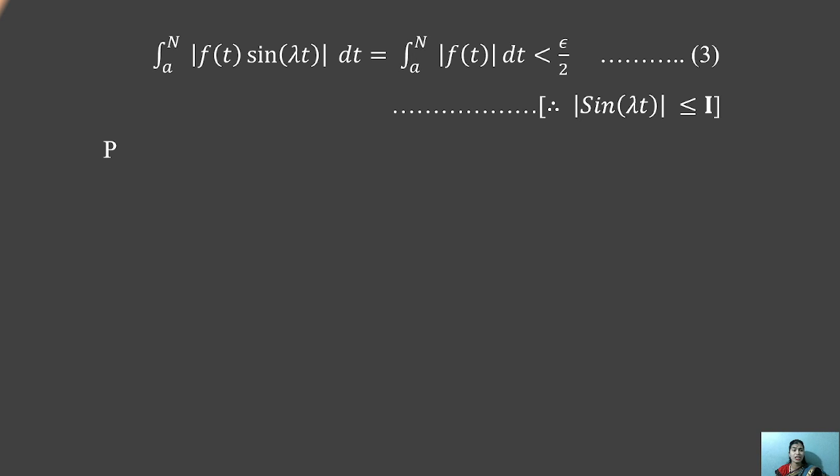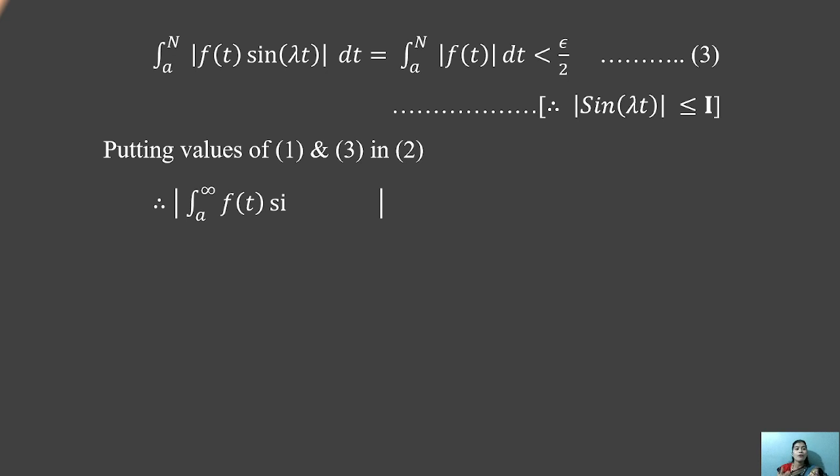This is the third equation. Putting the values of equation 1 and equation 3 into equation 2, we obtain: mod of the integral from a to infinity of f(t) sin λt dt is always less than epsilon by 2 plus epsilon by 2.